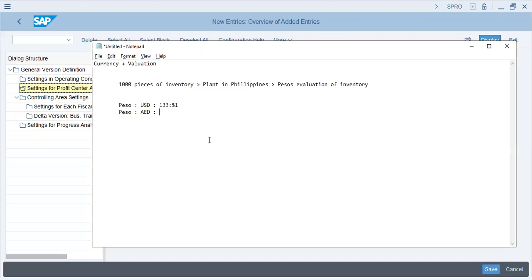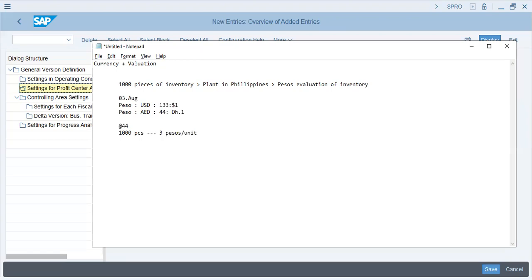Okay. Over here, it will be like 44 to 1 dirham. Okay. So now your inventory as on 3rd of August is at the rate of 44, 1,000 pieces of inventory, where 1,000 pieces are evaluated at 3 pesos per unit.